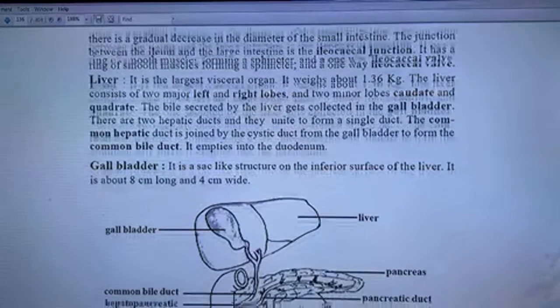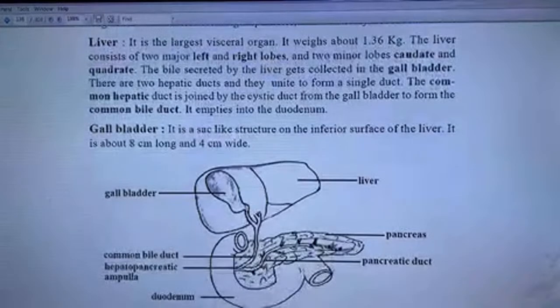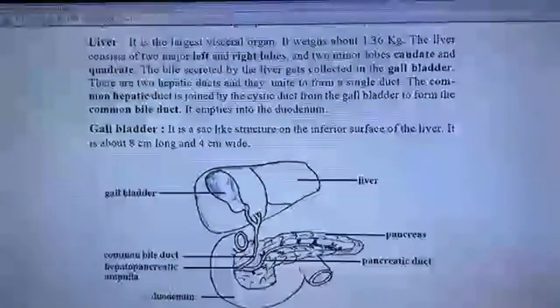Liver, the most important organ in the body. It is the largest visceral organ. Its weight is about 1.36 kilograms. The liver consists of two major left and right lobes and two minor lobes, caudate and quadrate.